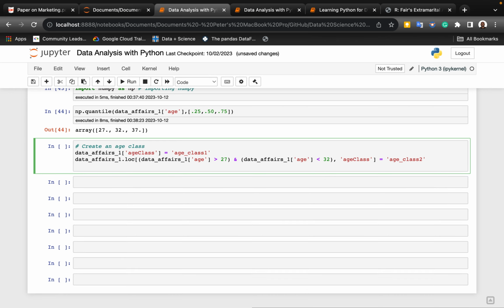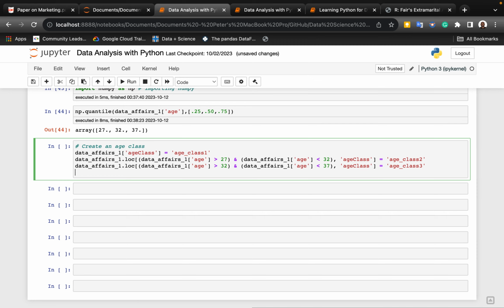Next, we're going to do the same thing. I'm going to copy everything here and put it here, which makes it easy. Here we are going to have greater than 32 and less than 37. So you see, in between these two again, and we're going to call that age class 3.